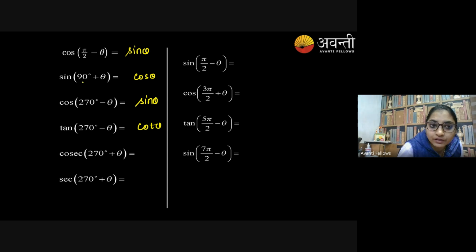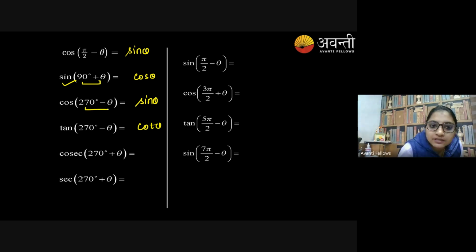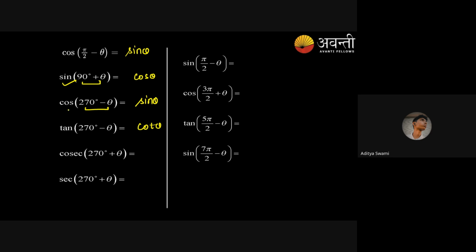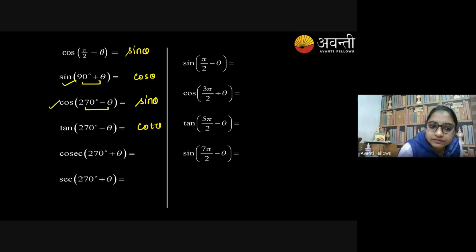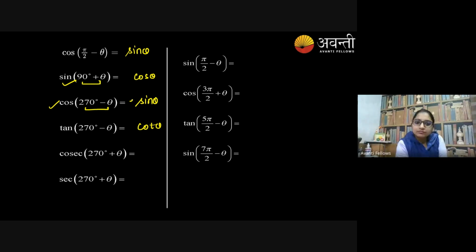Sin 90 plus theta, which quadrant? Second quadrant. Okay. 270 minus theta, which quadrant? Third quadrant. Cos is negative or positive? Negative. Got it now? Yes, ma'am. Tan 270 minus theta, tan becomes cot.